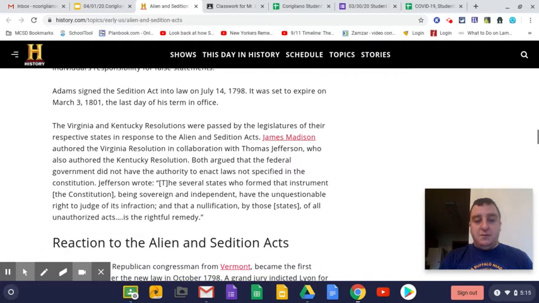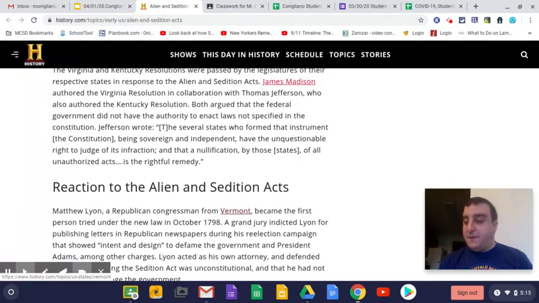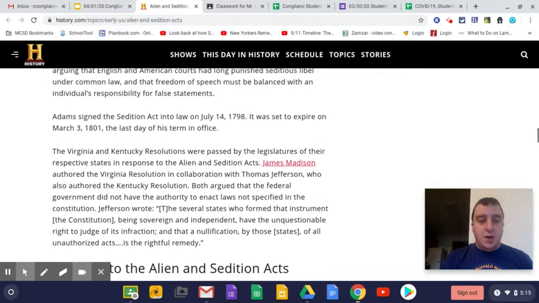The main complaint against the Sedition Act was that its main purpose was to prevent people from speaking out against the government. So that was really the issue that people had with the Sedition Act, and really what people didn't like about it.